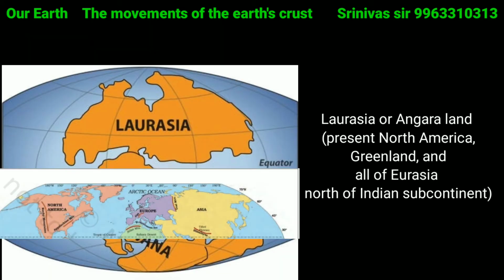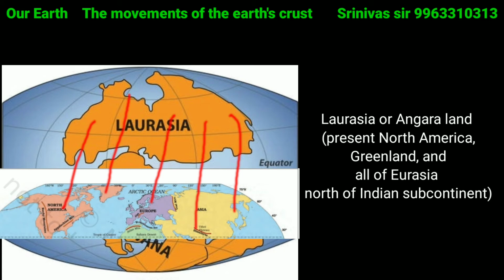So, the Laurentia or the Angara land consists of present North America, Greenland and all of Eurasia north of the Indian subcontinent. I am repeating once again, the Laurentian part consists of present North America, Greenland and all parts of Eurasia and also north of the Indian subcontinent.